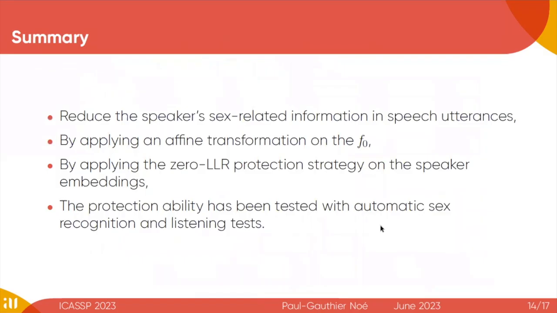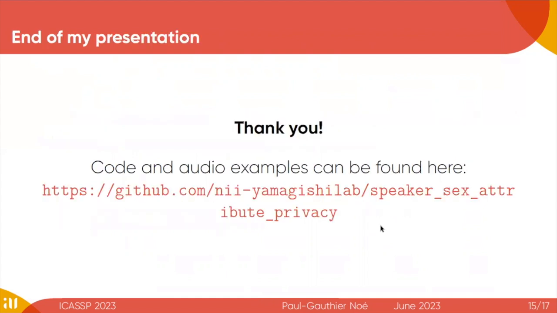So to summarize, we propose to reduce the speaker's sex-related information in speech utterances by applying an affine transformation on the F0 trajectory and by applying the zero LLR discriminant analysis-based protection on the speaker embeddings. We assess the protection ability of our approach in terms of automatic sex recognition performance, but also in terms of listening tests.